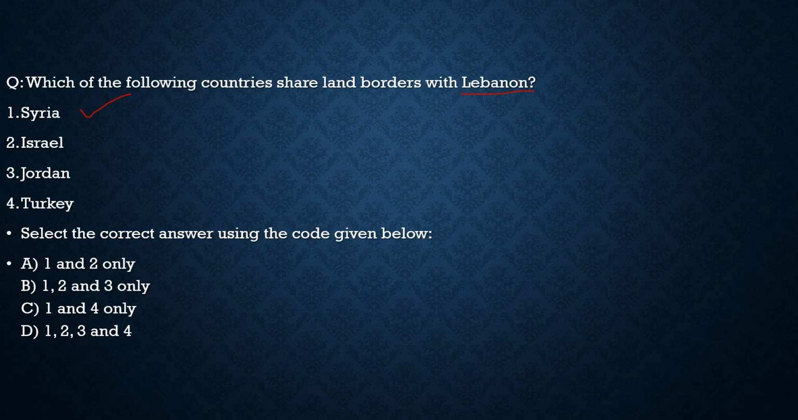Syria, 100% correct. Israel, correct. Jordan, incorrect. Turkey, incorrect. So with respect to this question, the correct statements are statement 1 and statement 2, and from the code given below, the correct code is option A. Such questions do come in the exam.